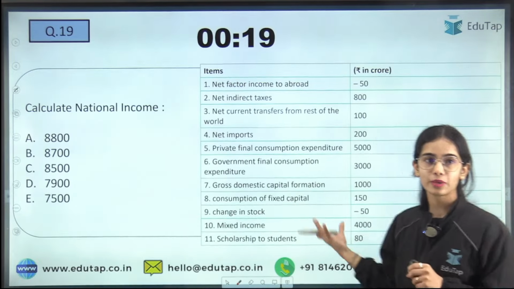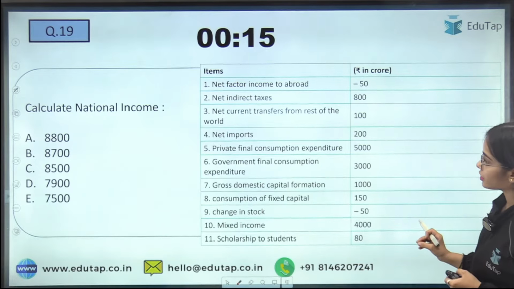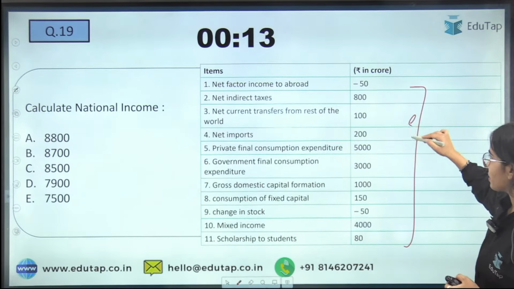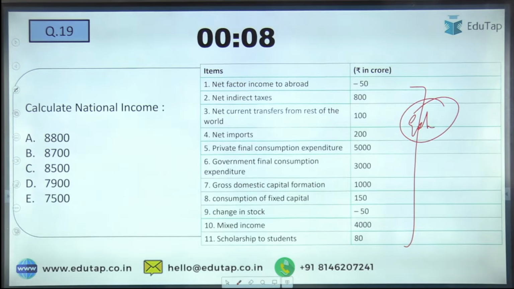Next is, try to answer this question. Calculate the national income through the expenditure method. I'm giving you 1 or 2 minutes, so kindly try to answer this question.